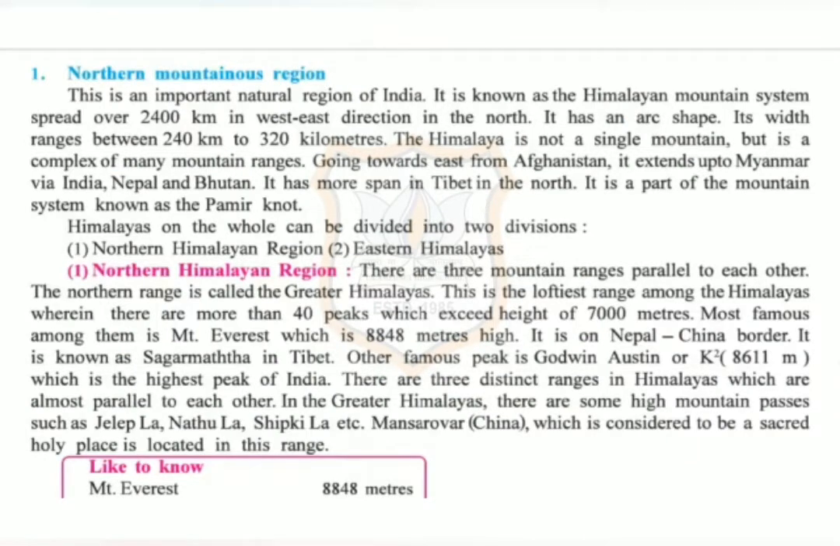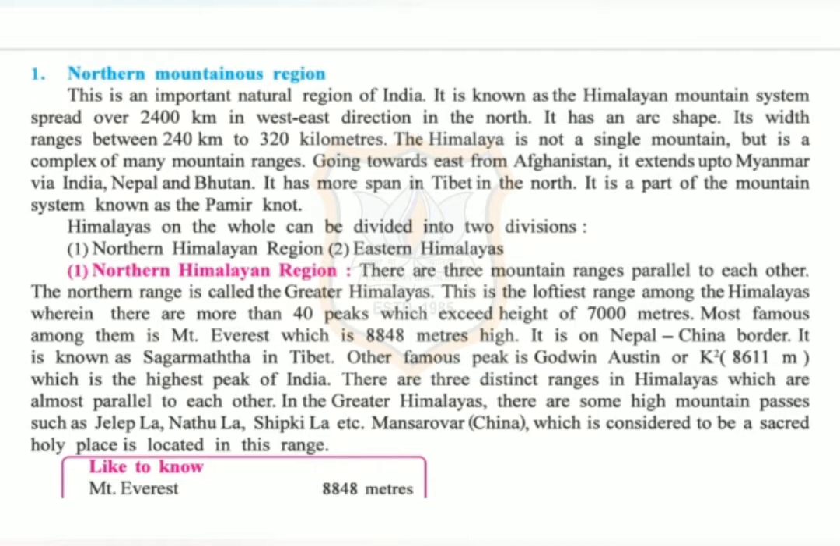Now, the first one is northern mountainous region. The mountain range extending from North India to East India is called the Northern Mountain Range of India. The Himalayan mountain range, also known as Himalayan mountain system, is a part of the Northern Mountain Range. The mountain range is in arc shape and its width ranges between 240 km to 320 kilometers. Student, you can underline this sentence. It can come in exam for 1 mark.